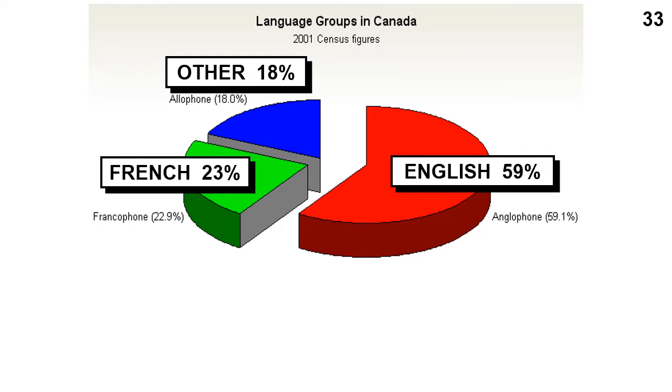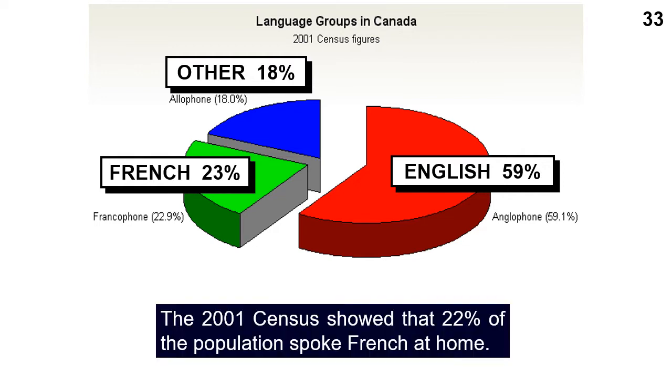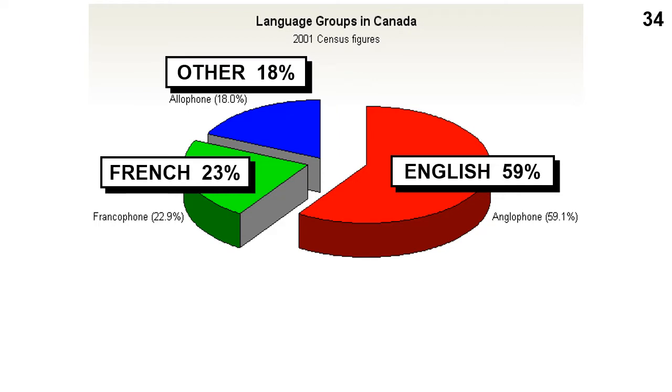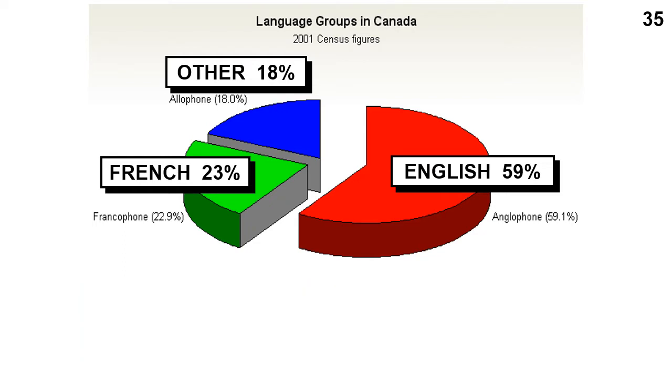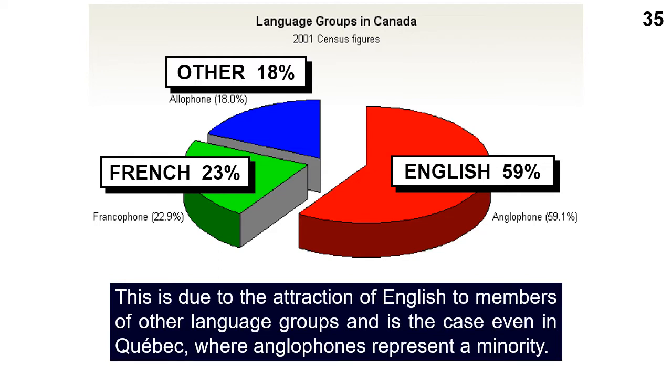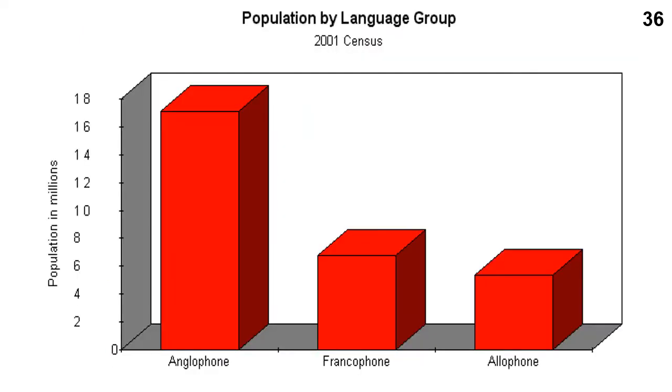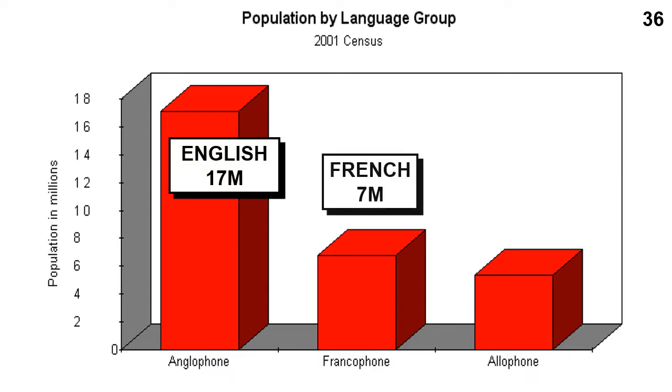The 2001 census showed that 22% of the population spoke French at home. The proportion of the population that spoke English at home, 67.5%, was appreciably higher than the proportion whose mother tongue was English, 59%. This is due to the attraction of English to members of other language groups, and is the case even in Quebec, where Anglophones represent a minority. This is the population by language group in Canada.